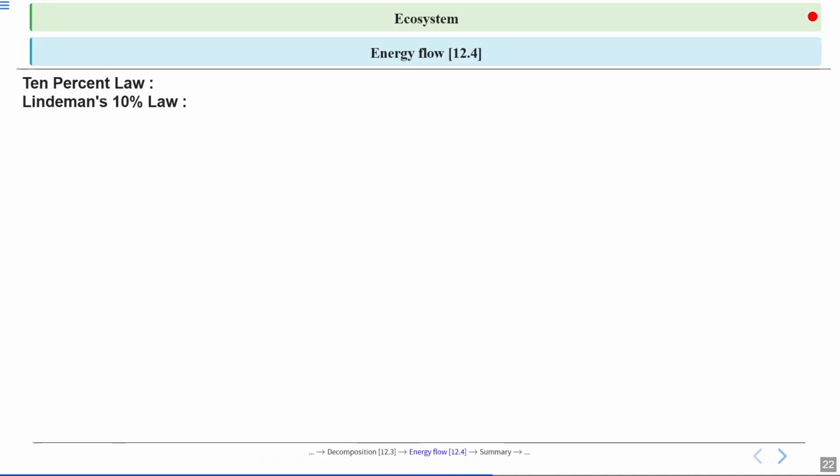Let's talk about the 10% law here. Lindemann introduced this 10% law. This principle was first described by ecologist Raymond Lindemann. This law tells us how much energy actually gets passed along as we move up each step in the food chain. Energy is transferred from one trophic level to the next. For example, when rabbits eat grass or when a fox eats the rabbit, energy is moving up the chain.